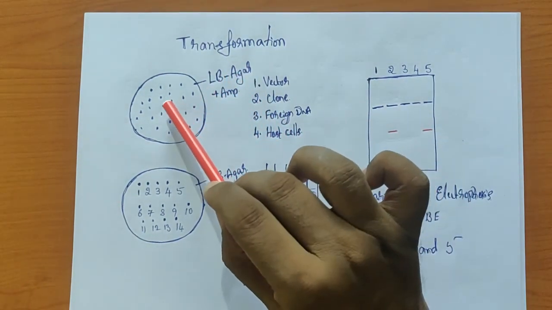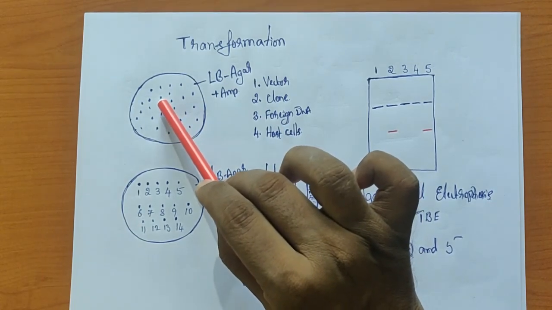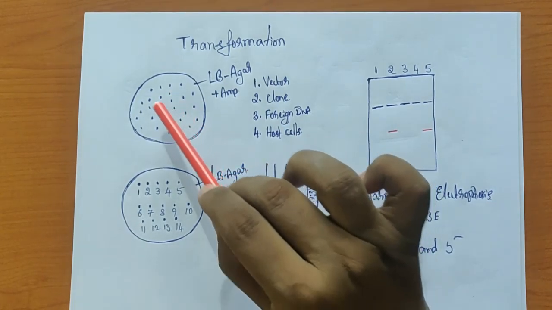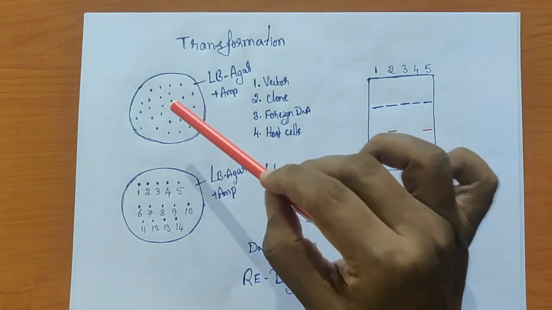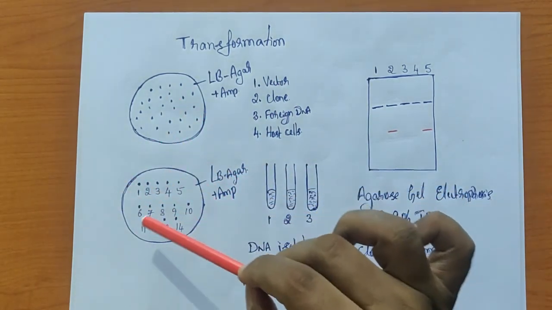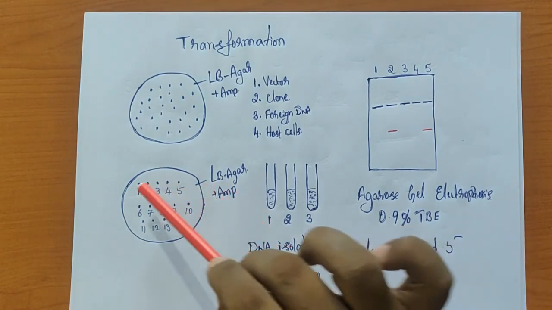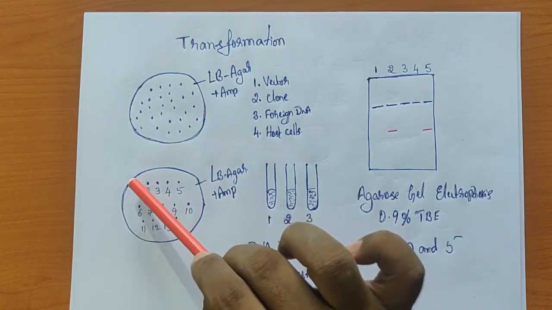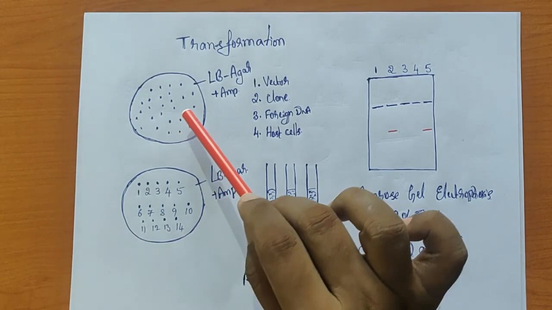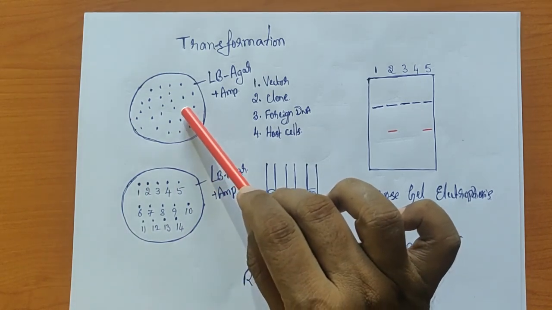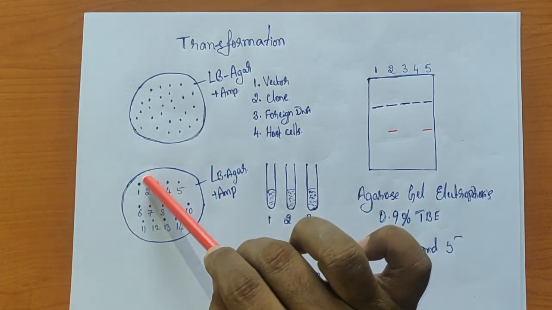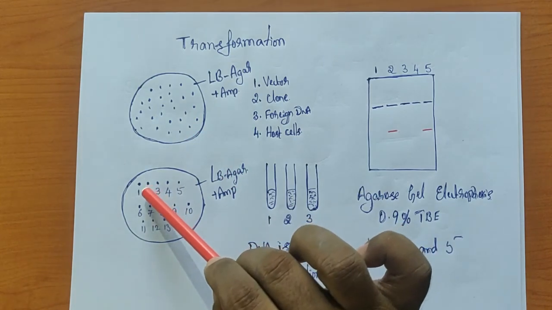We take randomly, we pick a colony with a sterile toothpick. Again we inoculate that in a new LB agar, again containing ampicillin. We are going to inoculate in this region, so we call it number 1. We take another one randomly, we inoculate here, and that selection is going to be number 2.